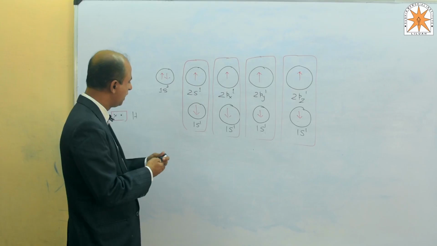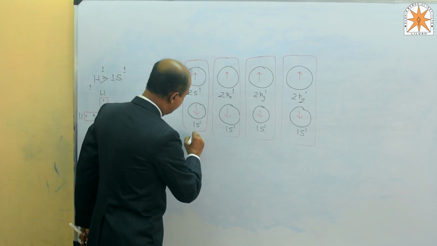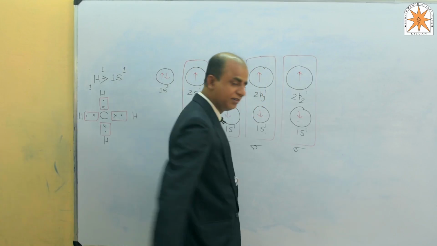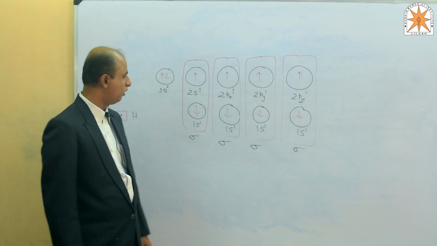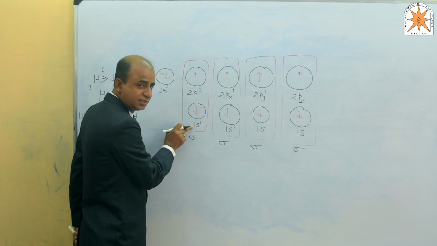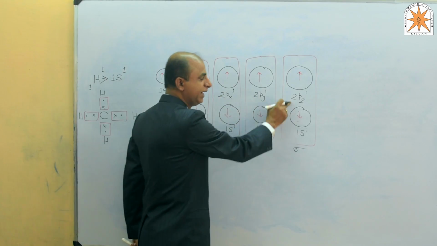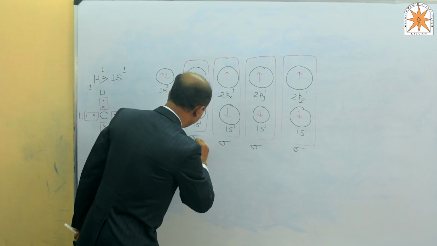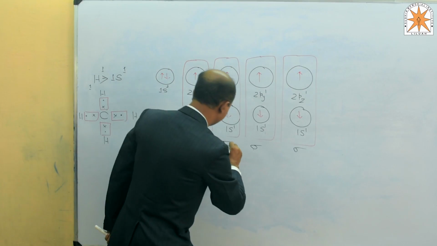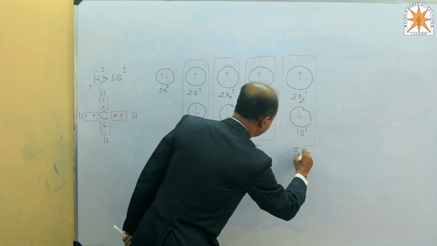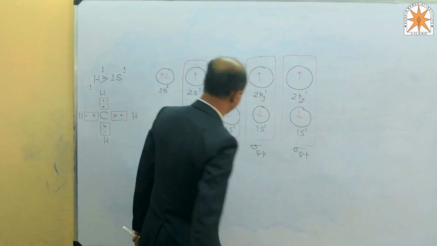Now we have to check the nature of the bond. This is a sigma bond, this one also sigma, sigma, sigma. Now come to the nature of the sigma bond. The overlapping is SS, SP, SP, and SP: sigma SS, sigma SP, sigma SP, and sigma SP.